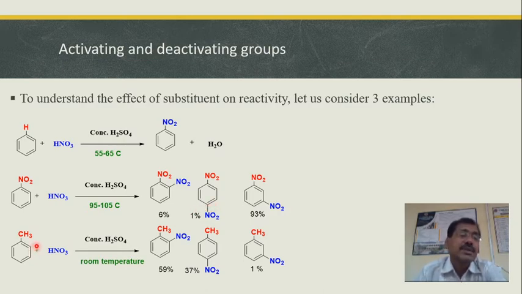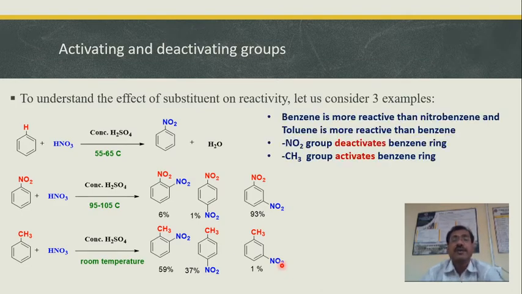Now the third example is, if you replace this H by a CH3 group and subject it to nitration, then the nitration can take place at room temperature, and you will get a mixture of ortho and para as the major product. You get 59% ortho, 37% para, and 1% meta product.